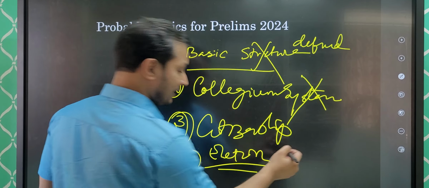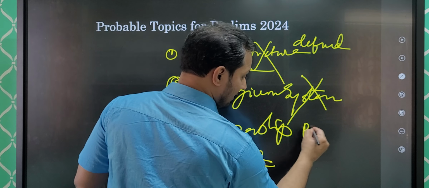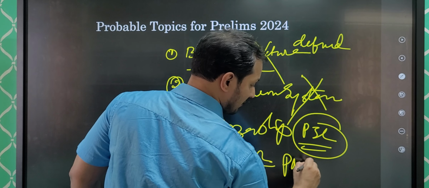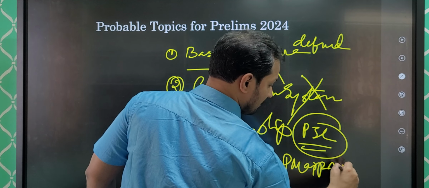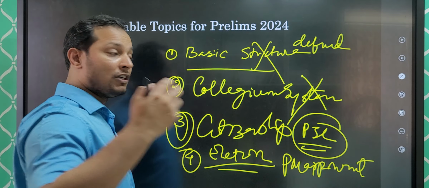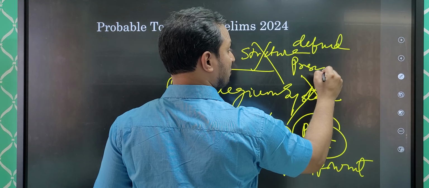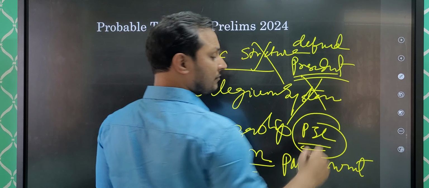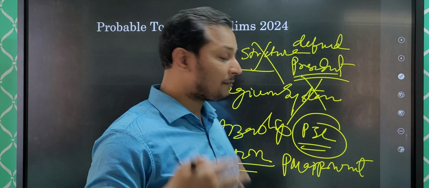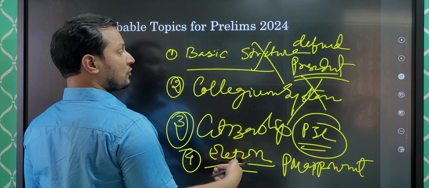Okay, next you can see here, a question on PIL. Then PM appointment. What is the process of PM appointment? Because elections are happening, how does the President ask the new government, the Prime Minister, to form the government? This can be a question. So you can see this kind of question can be prepared.